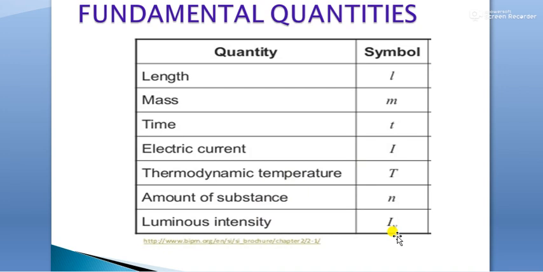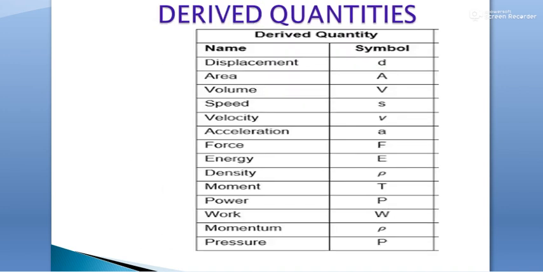Now coming to the second type of physical quantities, these are derived quantities. In derived quantities we have displacement, for which we use symbol D. For area, capital A. Volume, V. Speed, small s.